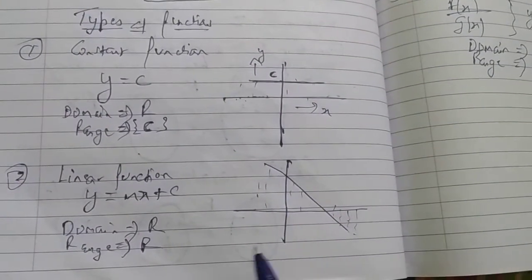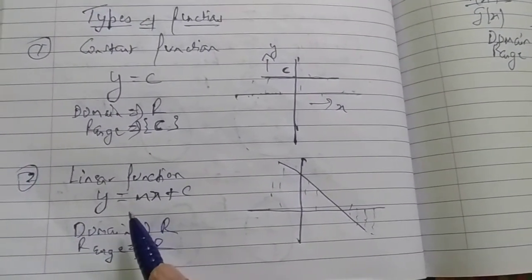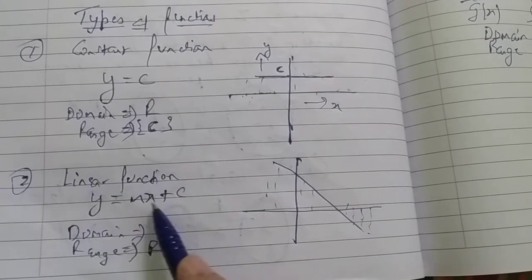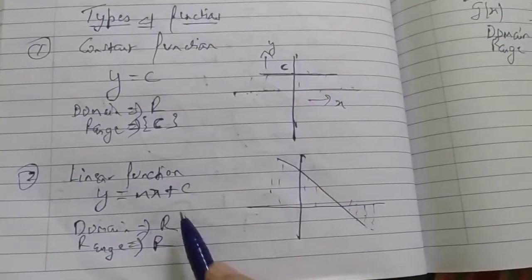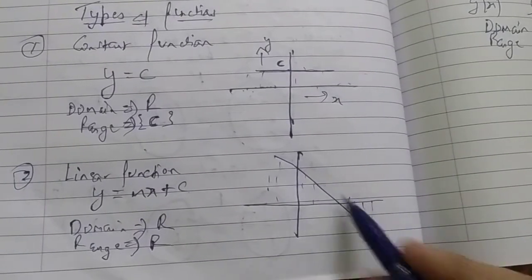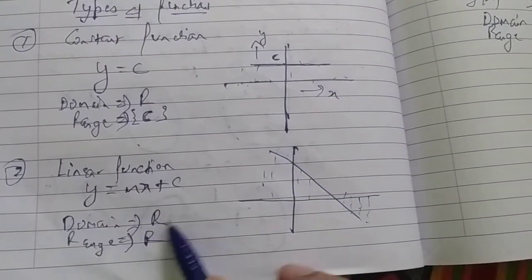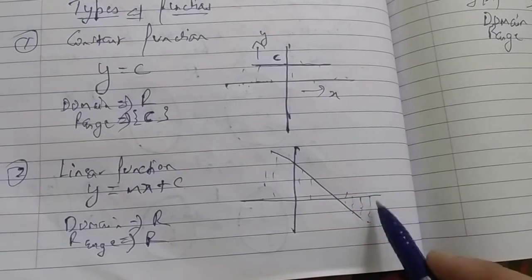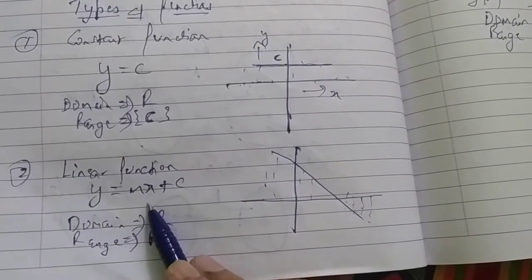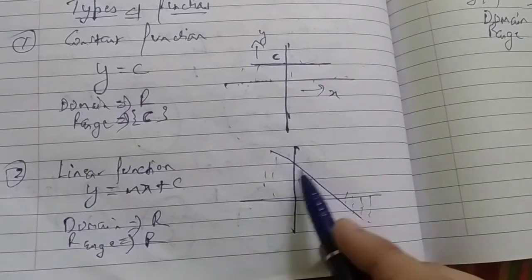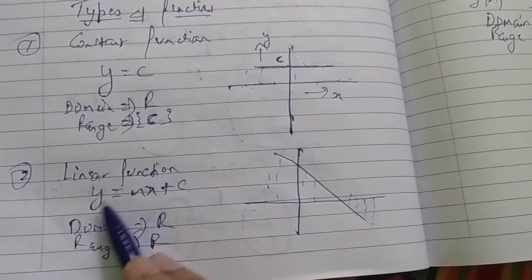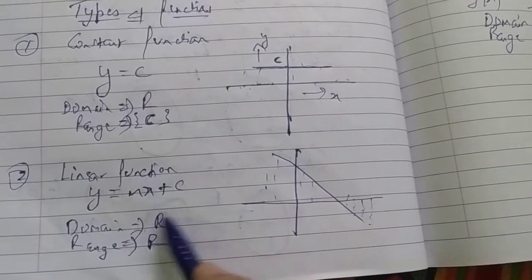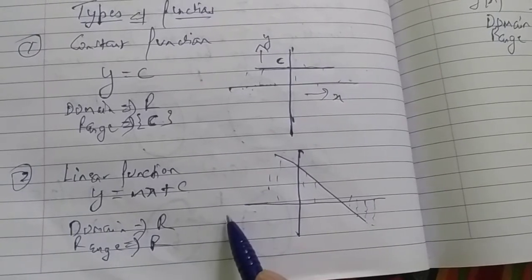Then we have linear function. Linear function is a form of function like y is equal to mx plus c, and we understand that it is a straight line function. Linear function means straight line function. So it is very obvious that the domain will be R because I can give any value to the x. There is no restriction. The range will also be R because we can get any value in terms of y. In terms of y means कि y की कोई भी value आ सकती है यहाँ पे, right? So domain is R, range is also R.